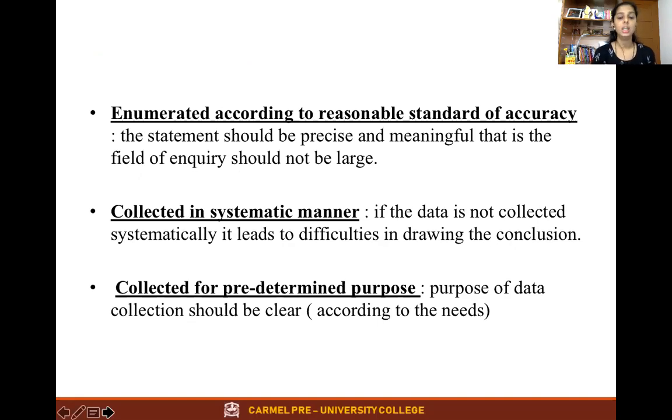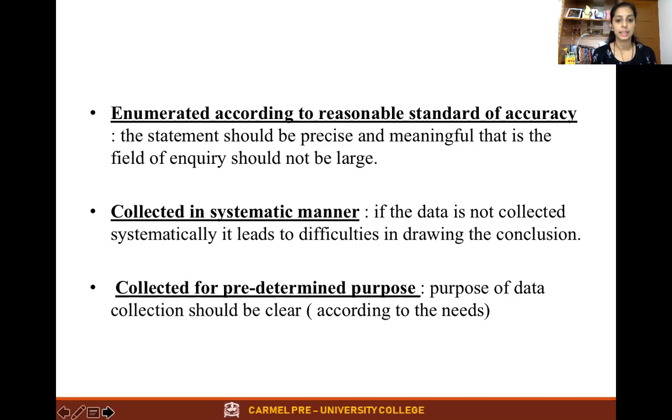Whenever we conduct an inquiry, the economist or statistician conducting the survey is not supposed to have personal bias. There should not be any kind of prejudice entering the inquiry, because it affects the end conclusion.